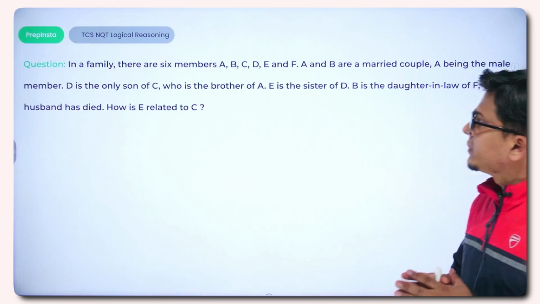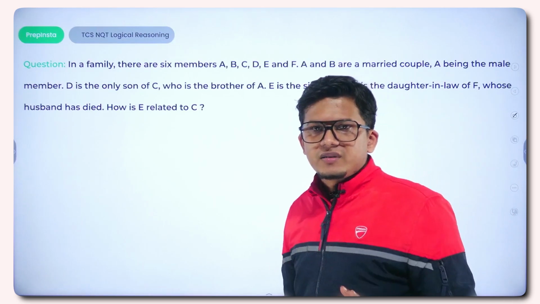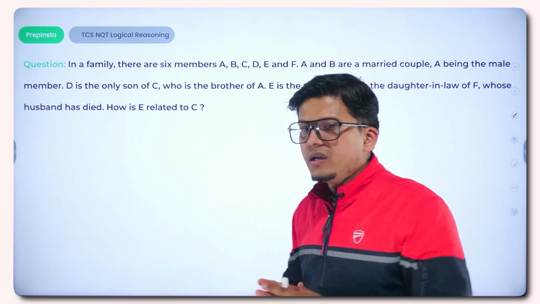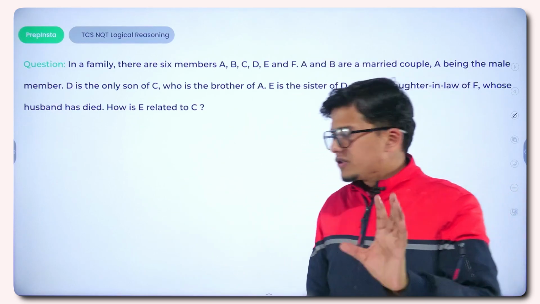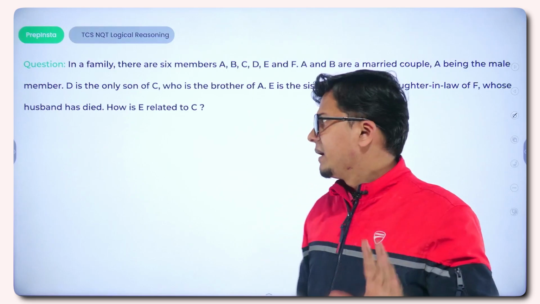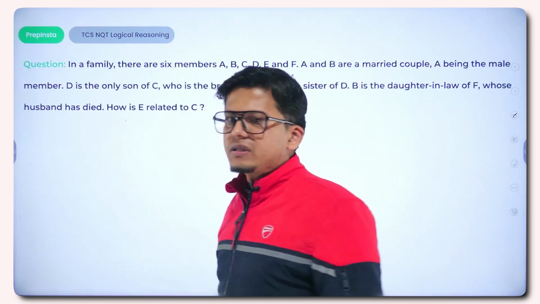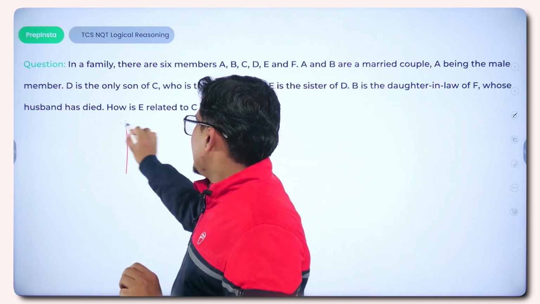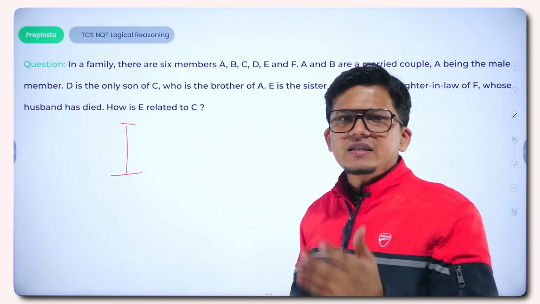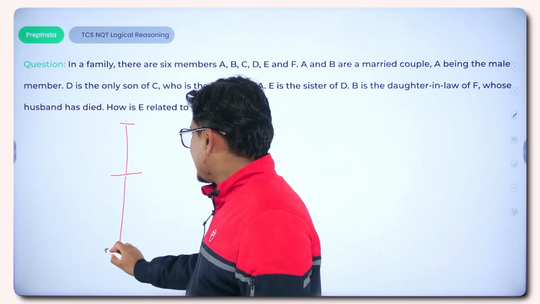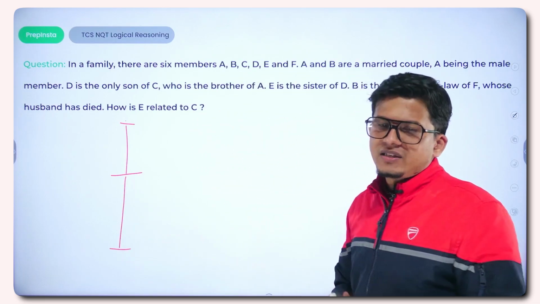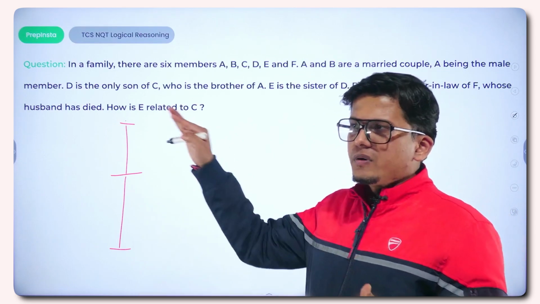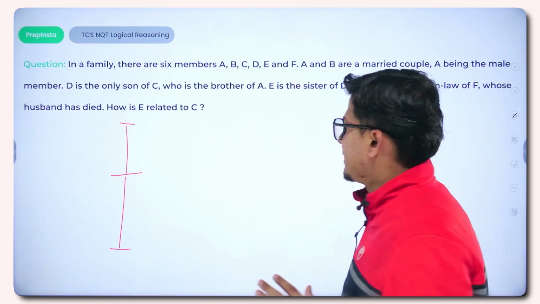So we have another question from the topic of blood relation. Just keep a few points in mind whenever you are going to solve questions based on the blood relation chapter. First of all, you need to understand the family tree. In a family tree, generally the highest level would be the grandparents, then in between, the level is shared by the parents and the uncle and aunty, and at the bottommost level there are grandchildren, right? So it is basically a classic example of hierarchy where the topmost position is shared by the grandparents, right?